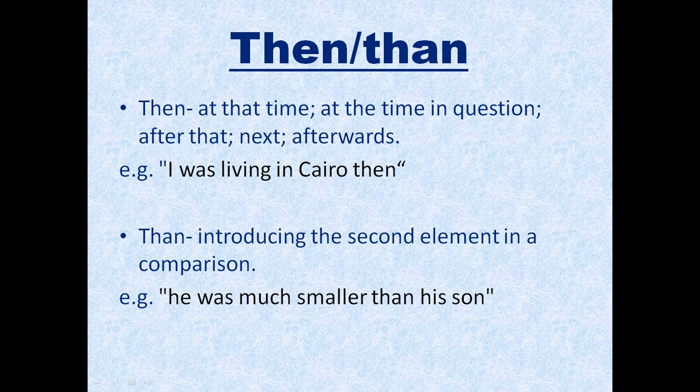Next is than, which is used to introduce the second element in a comparison. So whenever we are comparing two things, we use this word than. Always remember, during comparison we use the word than, and it is pronounced as than. First word is pronounced as then and the next is pronounced as than. For example, it was much smaller than his son. So I hope you're clear with the difference.